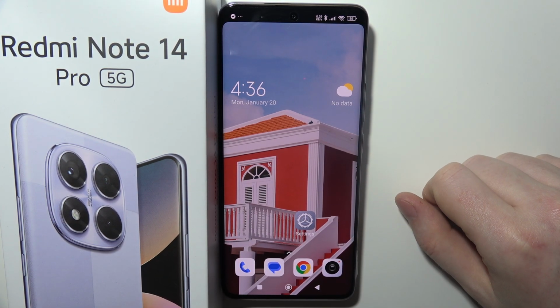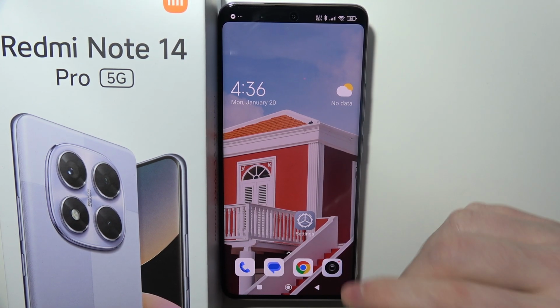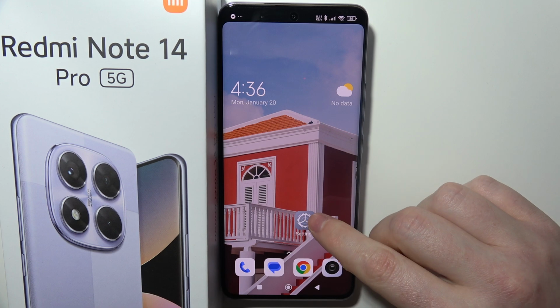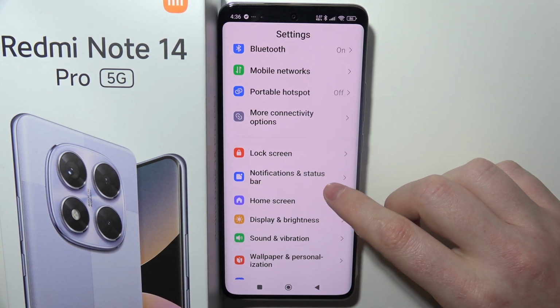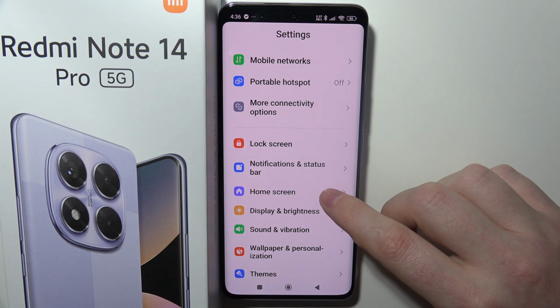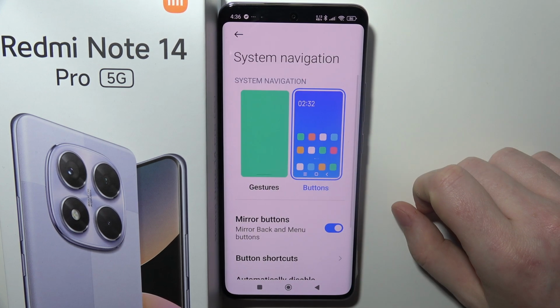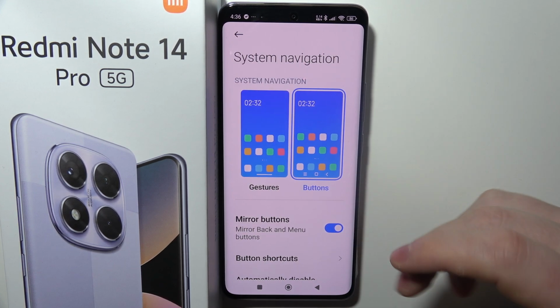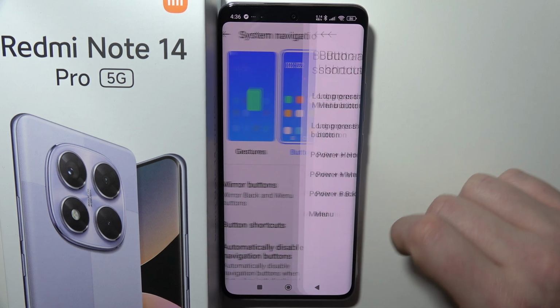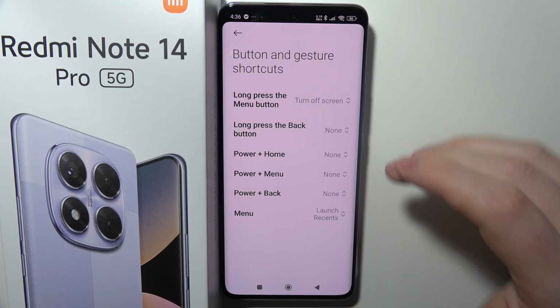Let me show you all of the button shortcuts for Redmi Note 14 Pro. So first of all, we need to open the settings on our device, scroll down to the home screen options and scroll down again to system navigation. If you have buttons selected, then there will be button shortcuts, and the first one is long press